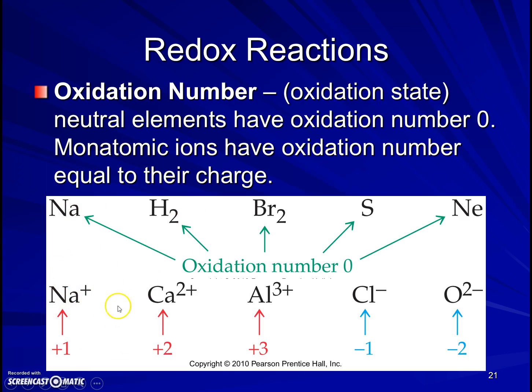But if an element has a charge like these particular cations and anions do, then the oxidation number is whatever the charge is. Sodium plus, got a +1 oxidation number. Calcium 2 plus, it's got a +2 oxidation number. Typically we write charges with the number first and the sign second, and then we write oxidation numbers with the sign first and the number second. That's the convention that's used most often.